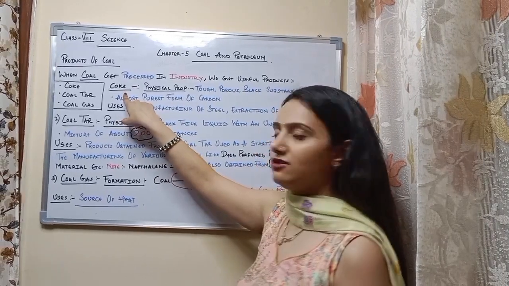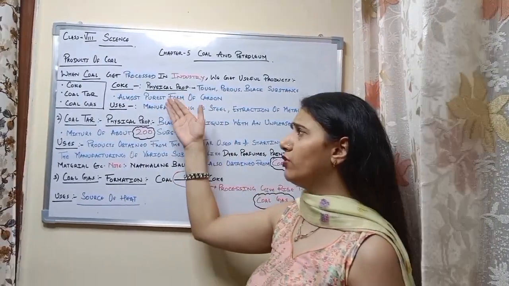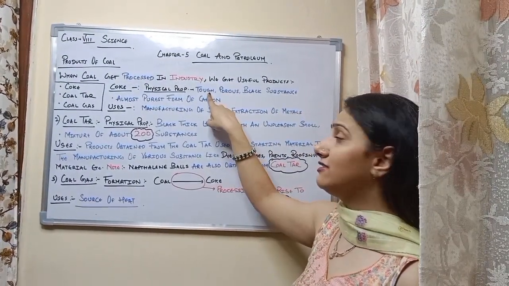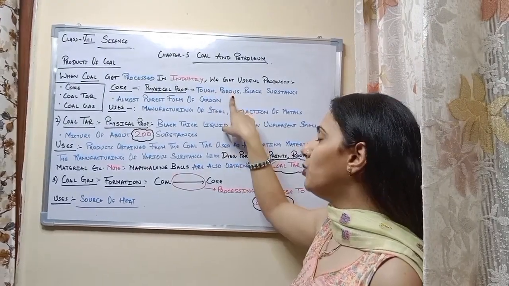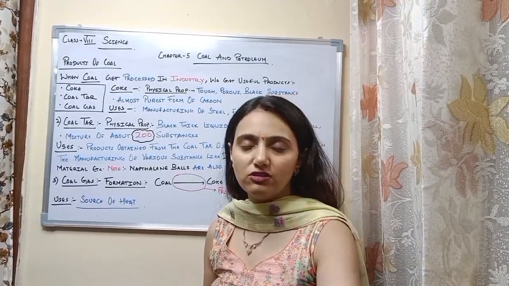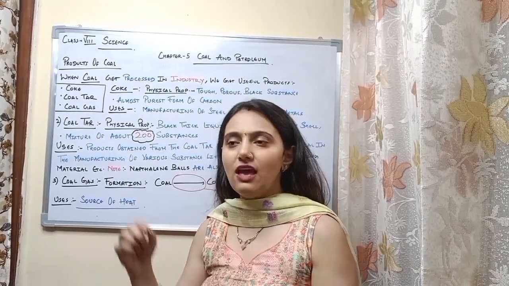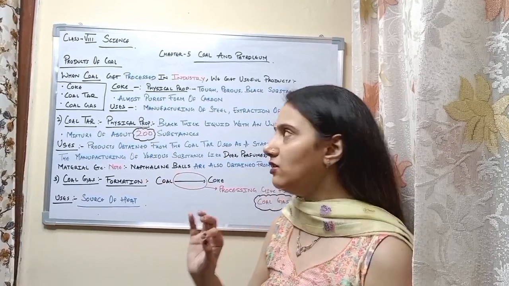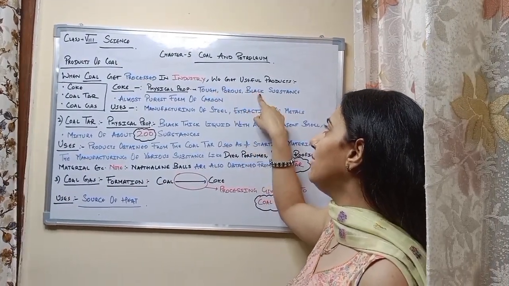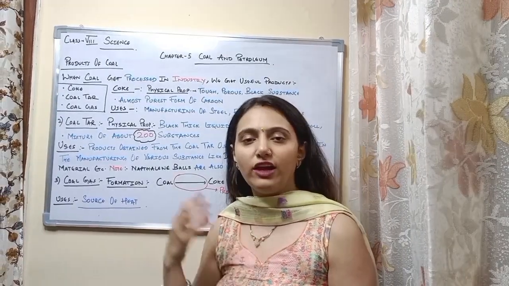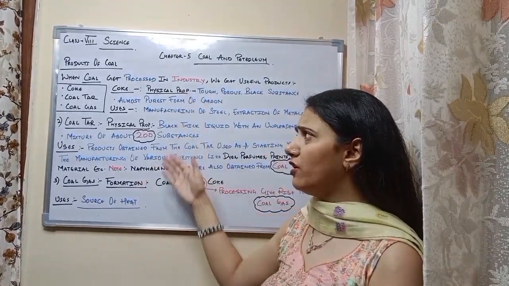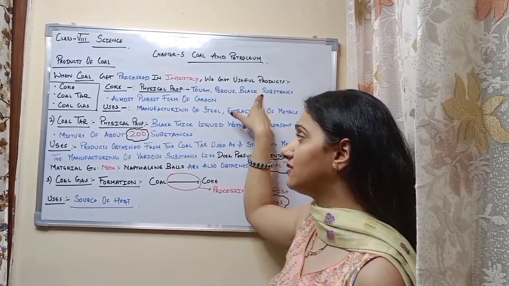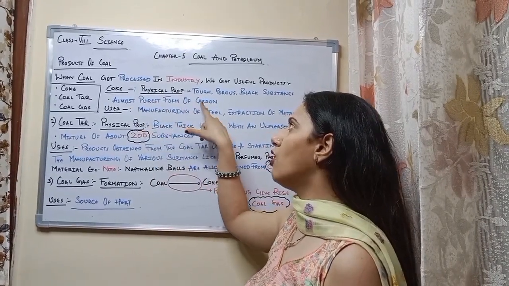Coming to product one, that is coke. We are going to study its characteristics and its uses. Talking about its characteristics, it is tough, it is strong, it is porous. If anybody is unaware of the term porous, porous means a substance having tiny pores through which air and water can easily cross. So it is a tough, porous and black substance. As we all know that coal is a black substance, so obviously its product is going to be a black substance, almost the purest form of carbon.